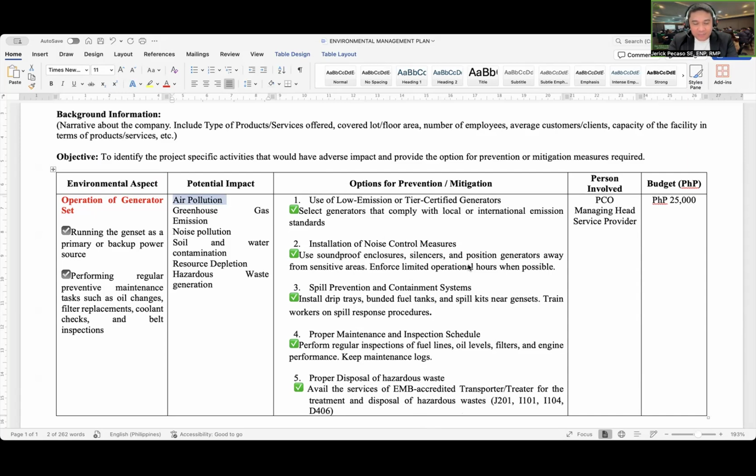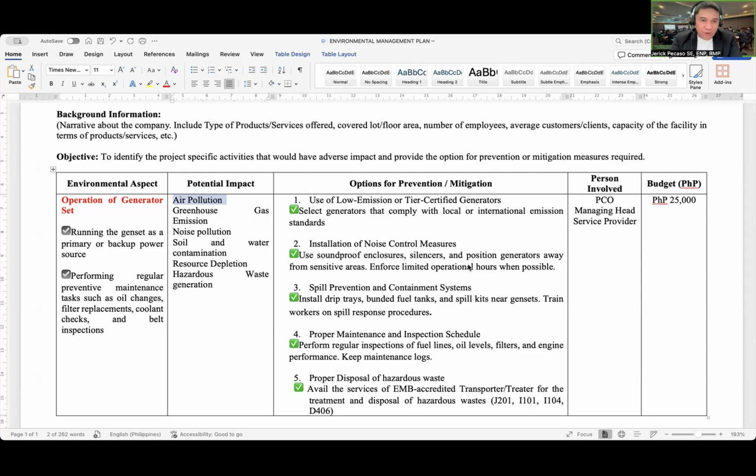And lastly, in our options for prevention or mitigation, the proper disposal of hazardous waste. To avail the services of EMB accredited transporter or treater for the treatment and disposal of the hazardous waste generated in the operation and maintenance of the generator set.